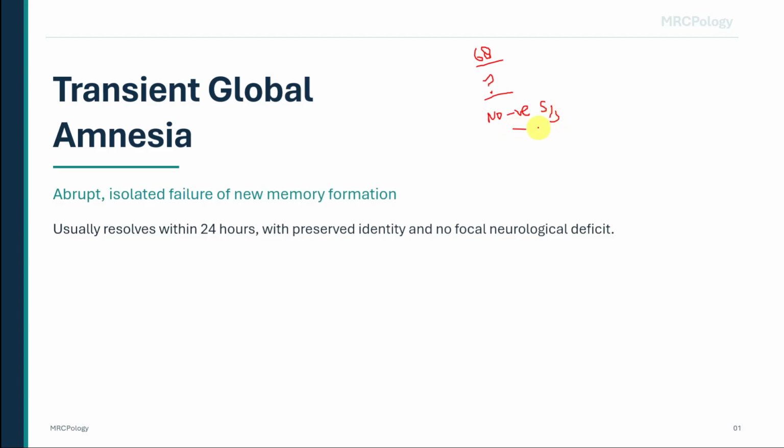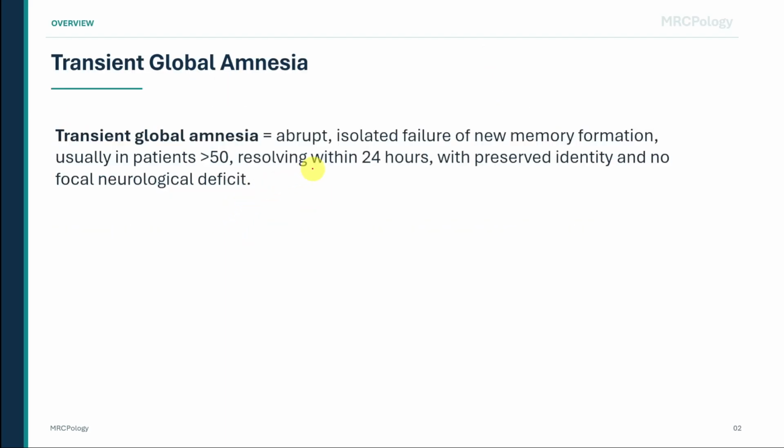Transient global amnesia means an abrupt, isolated failure of new memory formation. The patient cannot lay down new episodic memories, so they keep repeating the same questions, but their identity remains preserved, and the rest of cognition is largely intact. It usually affects patients over the age of 50, and by definition, it resolves within 24 hours.